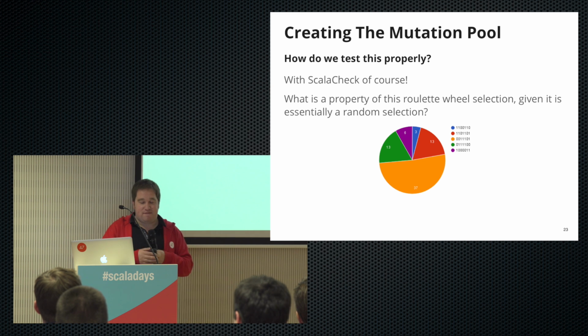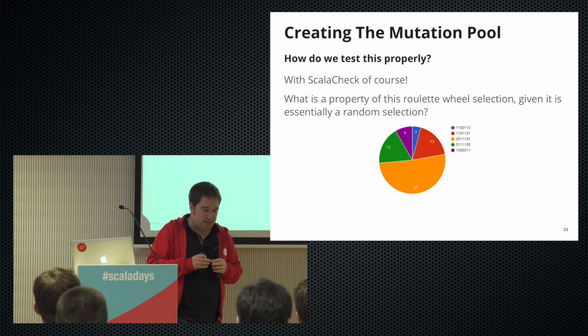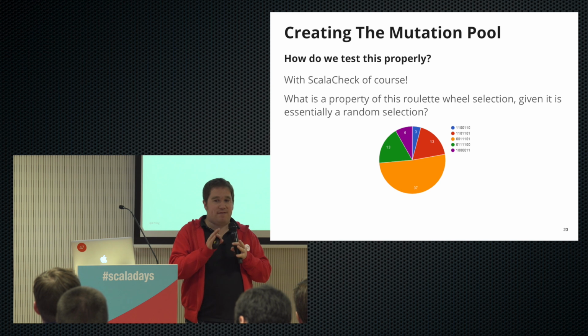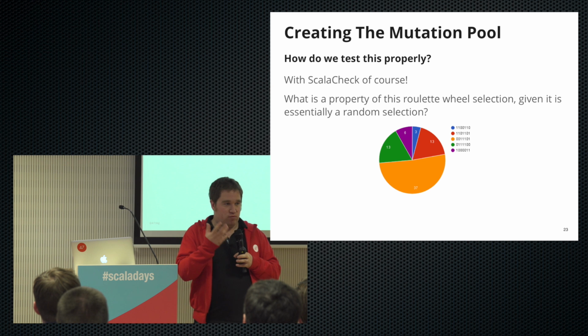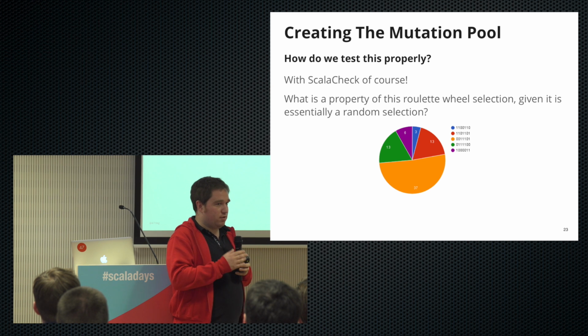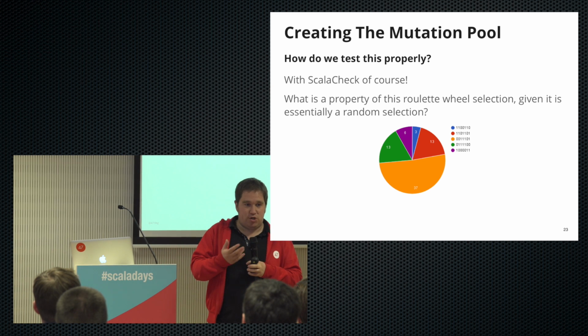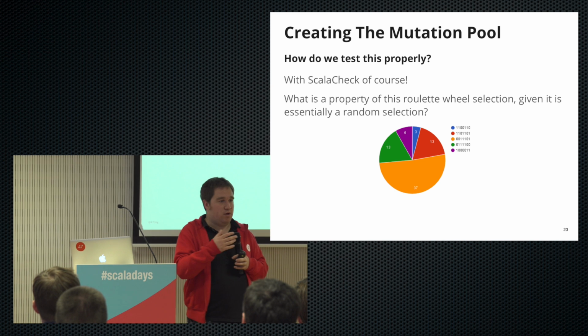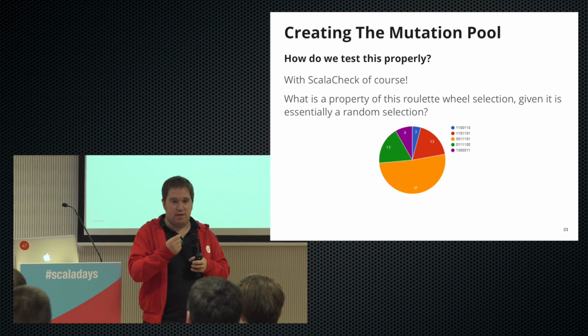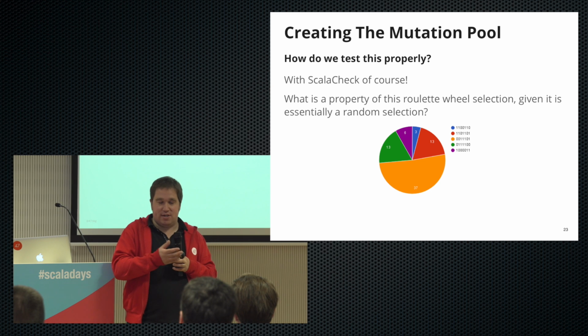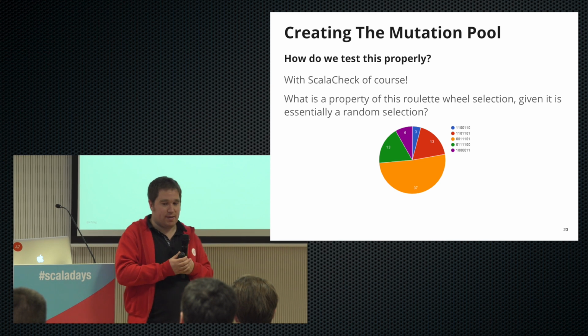But a brief intro is ScalaCheck is a very different library to something like Specs or JUnit, in that you tend to provide rules or properties for your implementation that you are sure must hold at all times. So if we were, say, implementing an absolute function, we'd want to make sure that the property of our function is that it never returns a negative number or things like that.